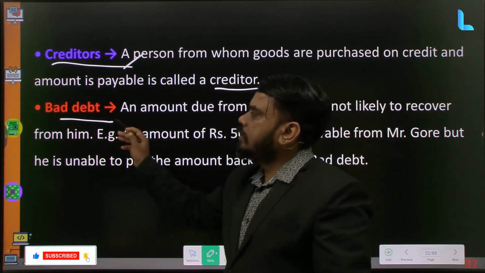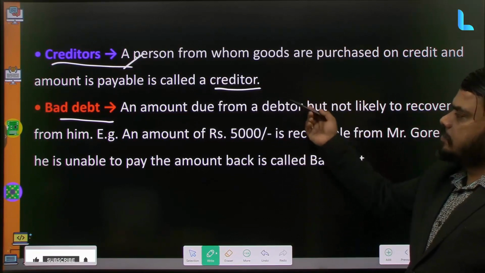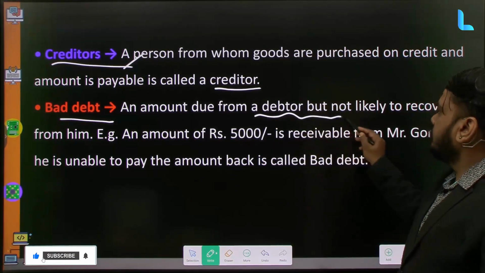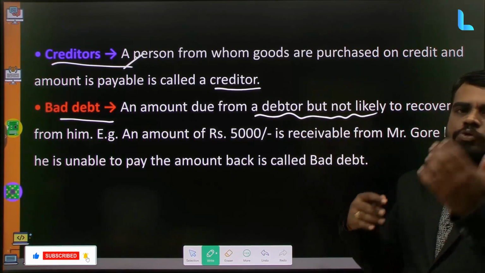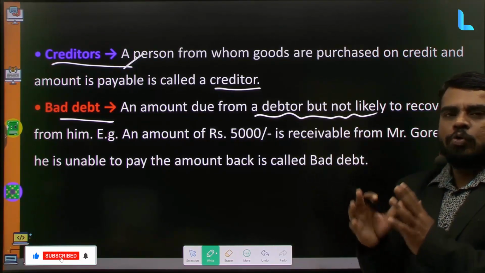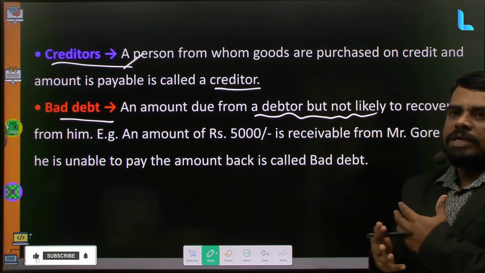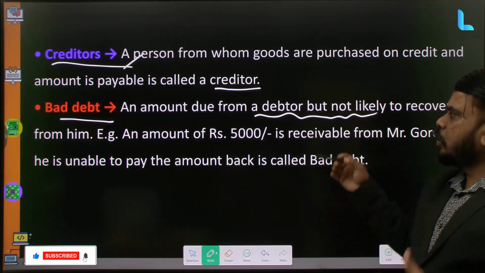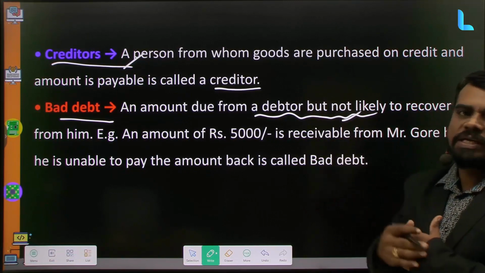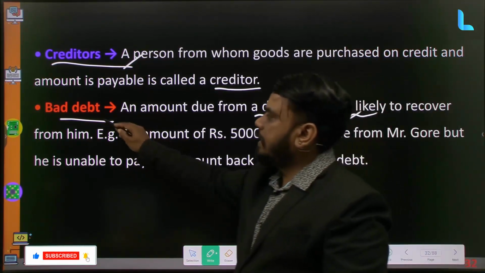Next term is bad debt. Bad debt is when we sell goods to a debtor, and that particular debtor to whom we have sold the goods is no longer reliable, that is, we lose hope of recovering the money from that particular account, then that is called bad debt.